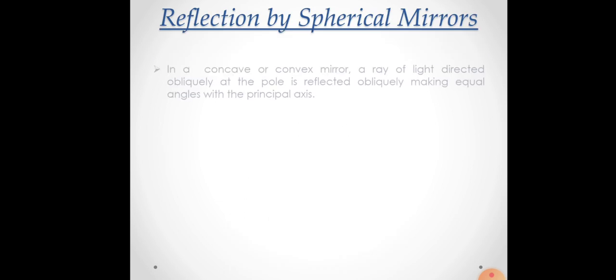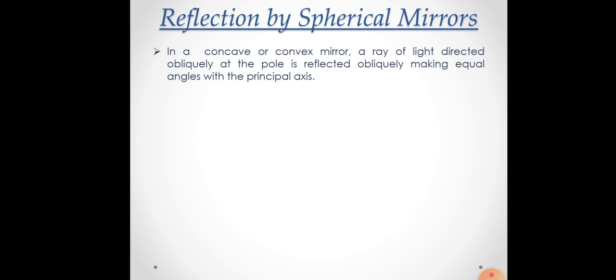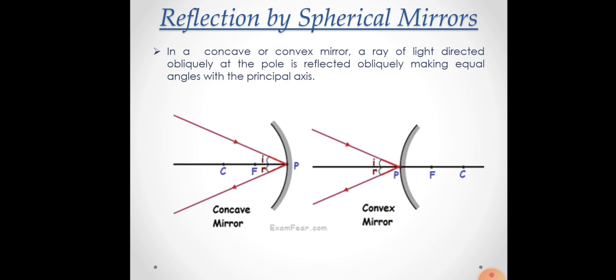Clear? The next one is, in a concave or convex mirror, a ray of light directed obliquely at the pole is reflected obliquely, making equal angles with the principal axis.